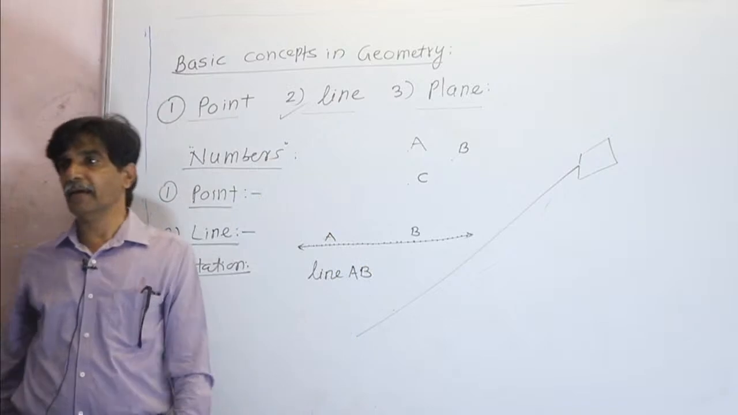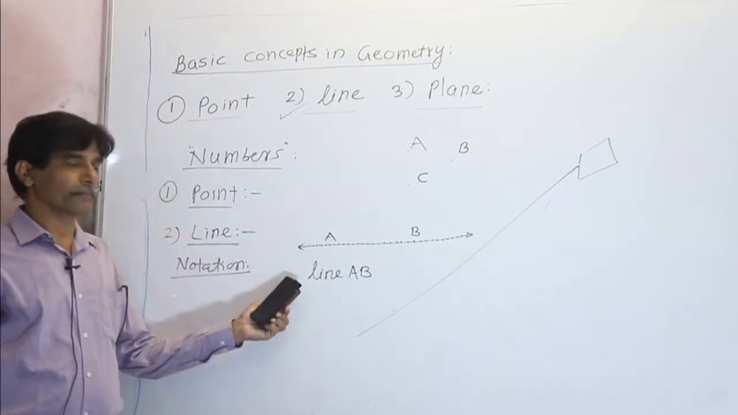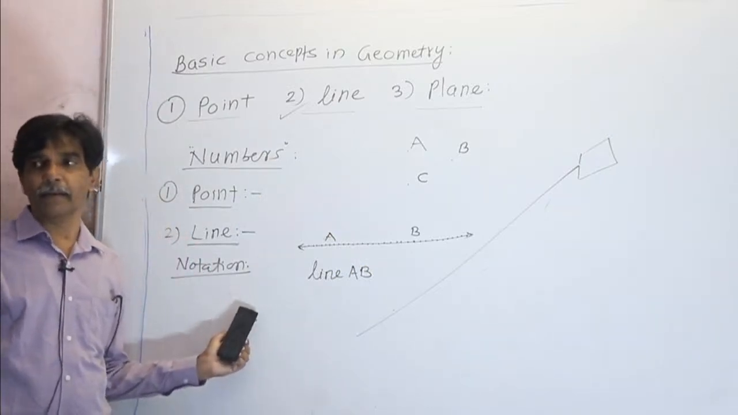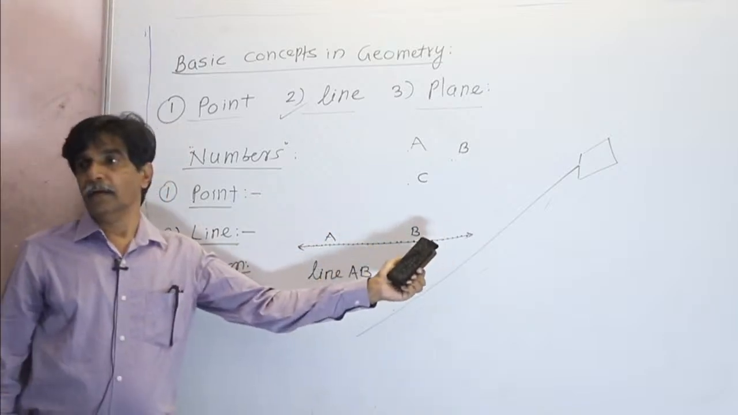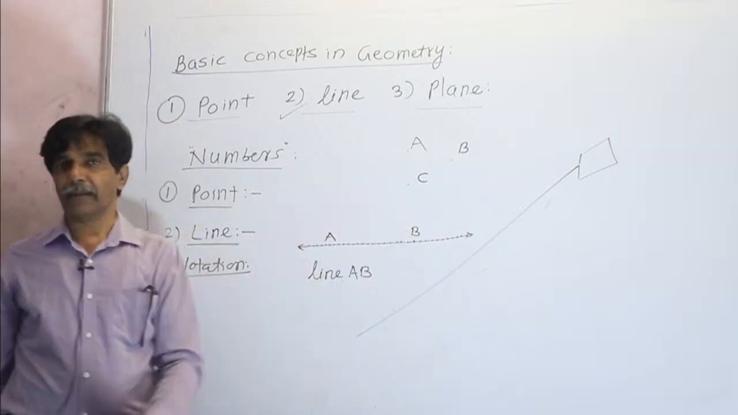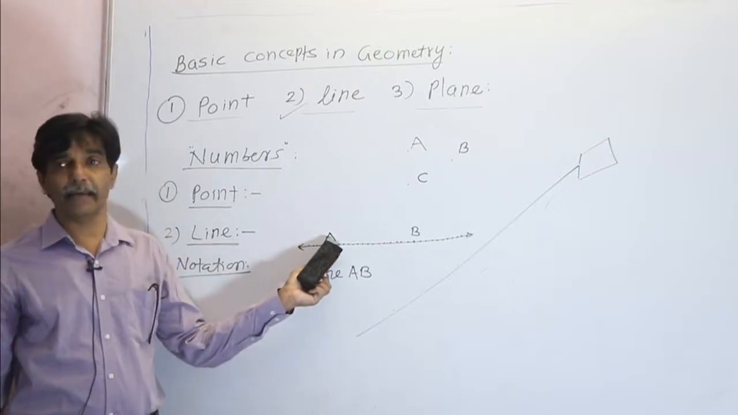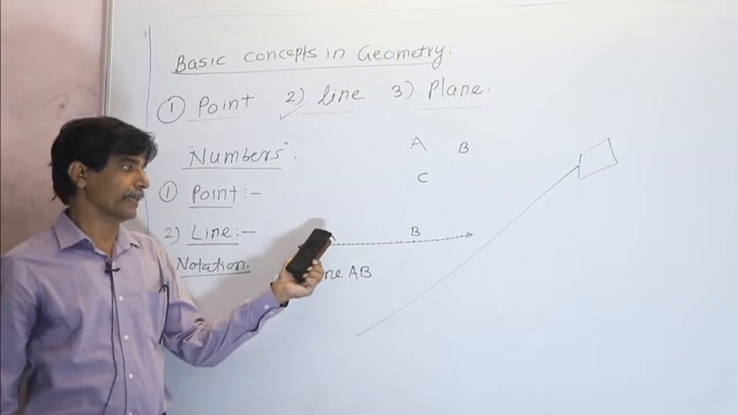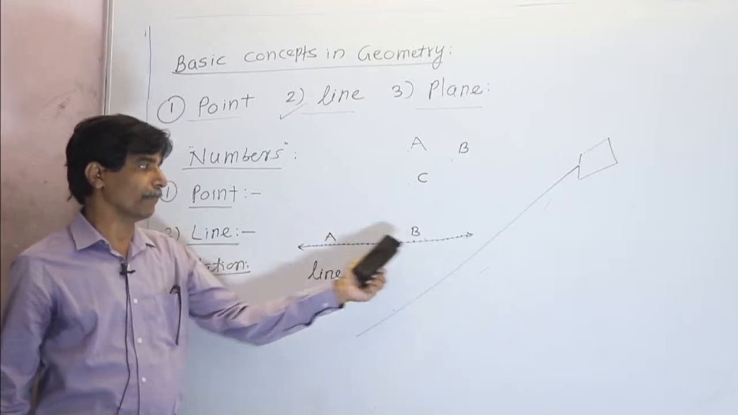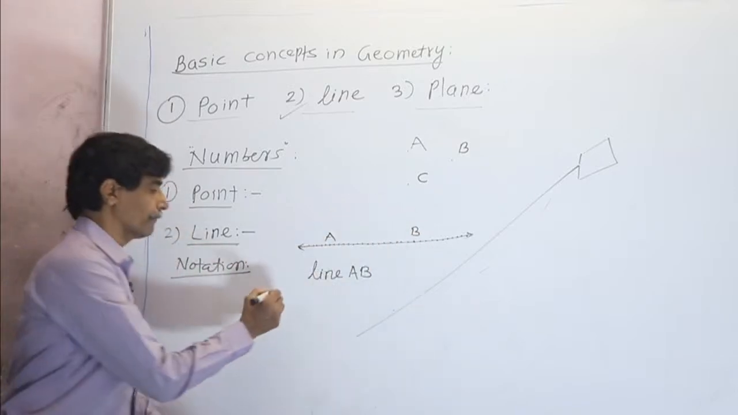This is one way to represent the line, to give the notation of line by 2 letters. The 2 letters we have to represent on the line, and those points you have to write in capital letters, as capital A, capital B, and we say line AB. This is the one thing.